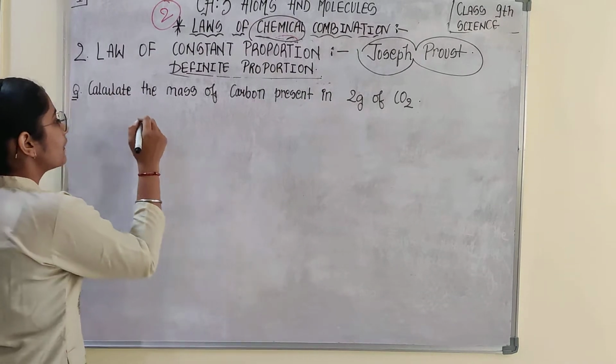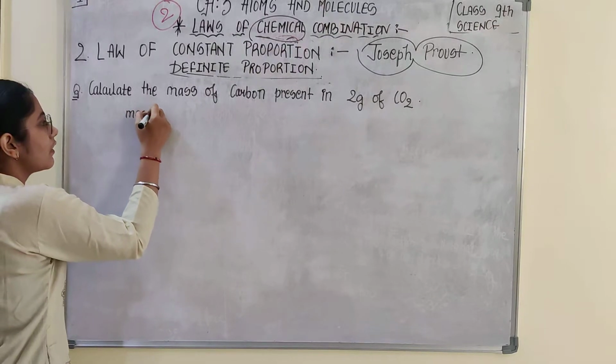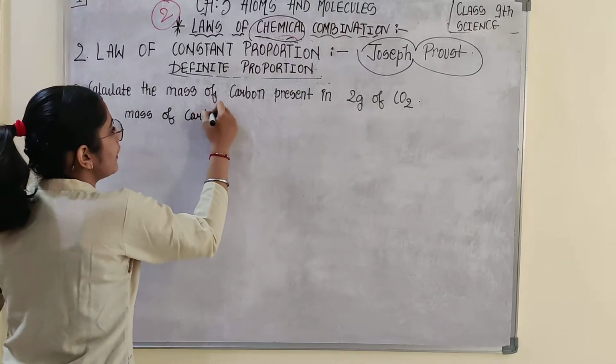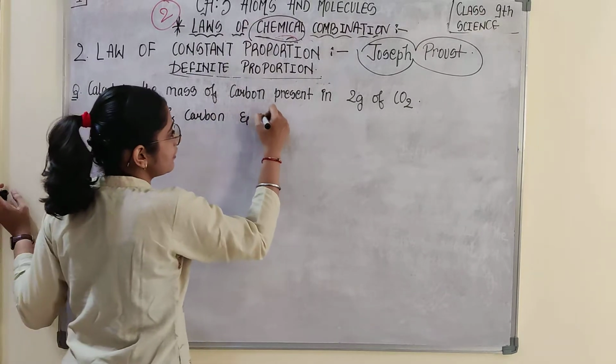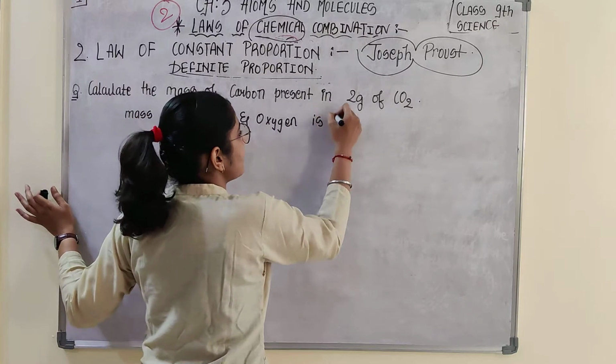So see, we know that the mass of carbon and oxygen is fixed.